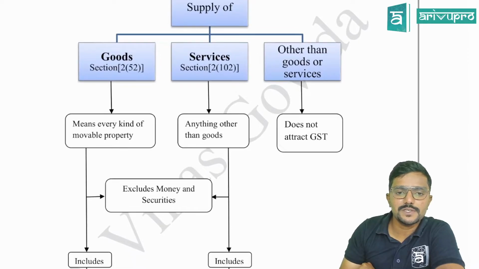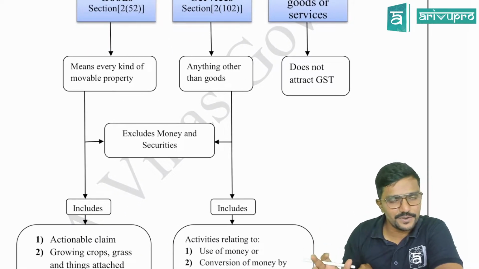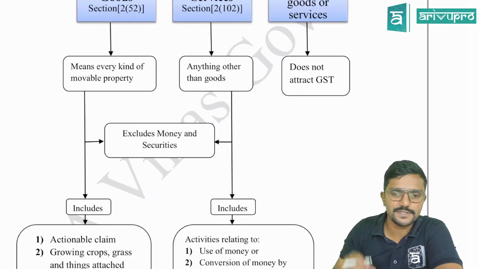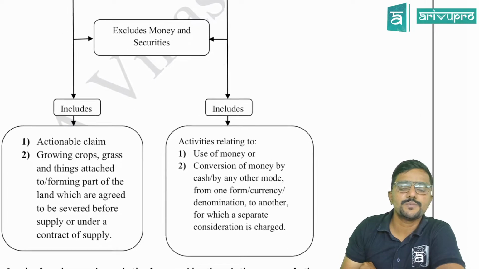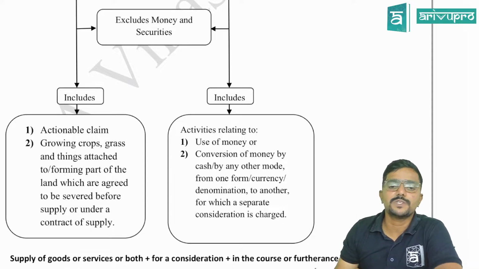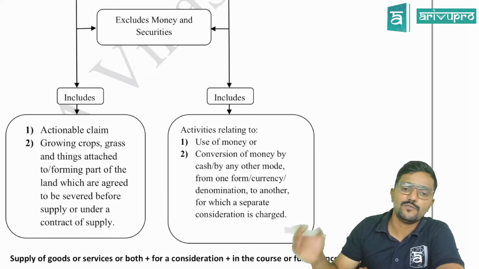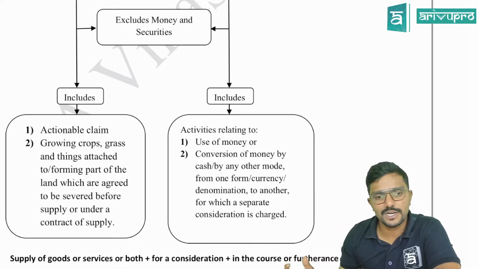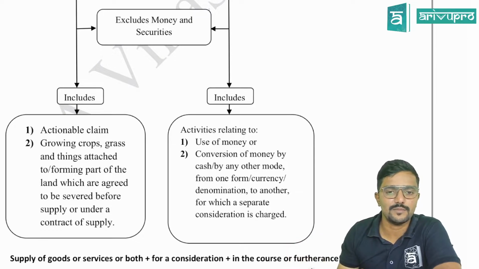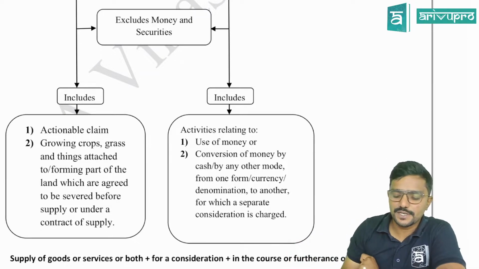Then coming to services, anything other than goods excluding money and securities. So services excludes three things totally, but it includes activities relating to use of money or conversion of money by cash or by any other mode, or from one form to another form, or from one currency to another currency, for which a separate consideration is charged.